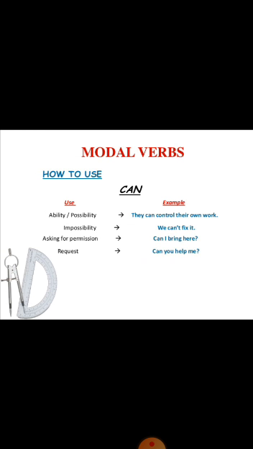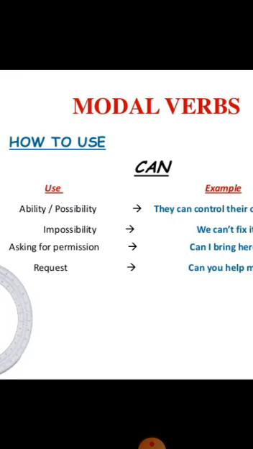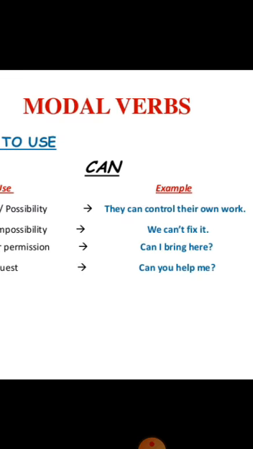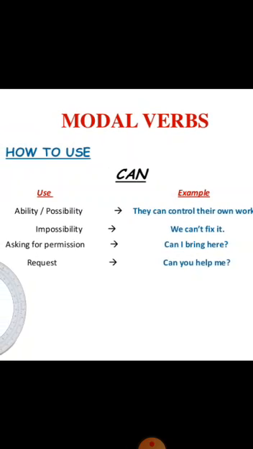Modal verbs, how to use. The first modal which I am going to discuss with you is can. This is the most widely used modal. Its first use is ability or possibility. They can control their own work. This is their ability. And if I talk about possibility, here a general kind of possibility is discussed. For example, accidents can happen anywhere. This is a general possibility.